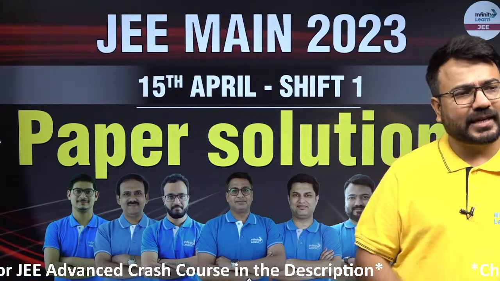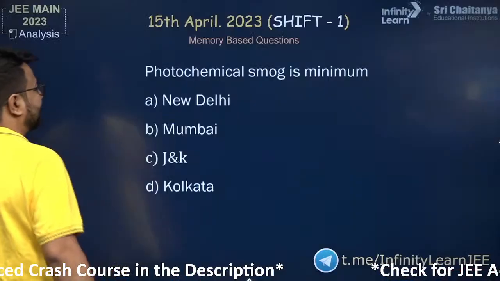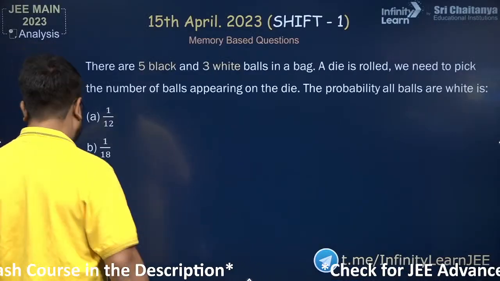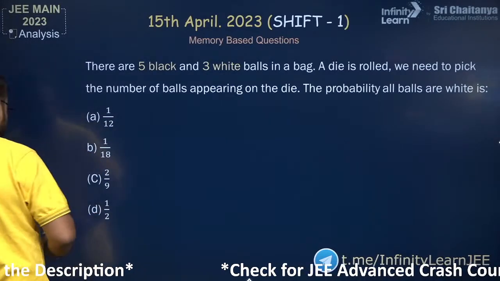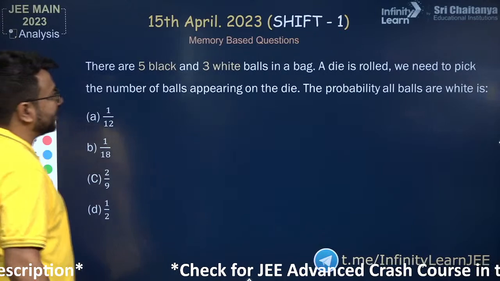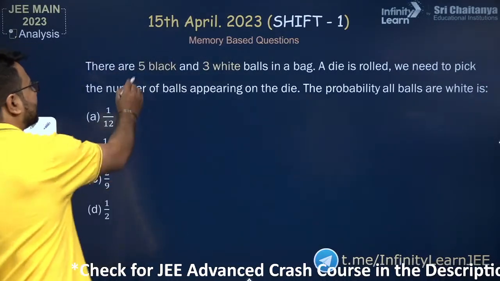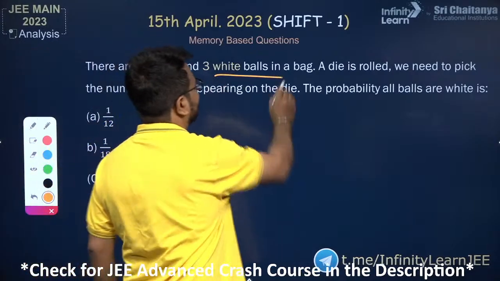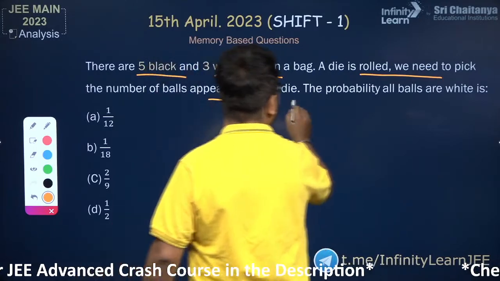Okay, so here we can move ahead for the paper discussion, and let us start with the very first question of the mathematics. This was a question in the mathematics that has been asked in the examination of the JEE Mains of 15th of April. So here is the first question. There are 5 black and 3 white balls in a bag. A die is rolled. We need to pick the number of balls appearing on the die.